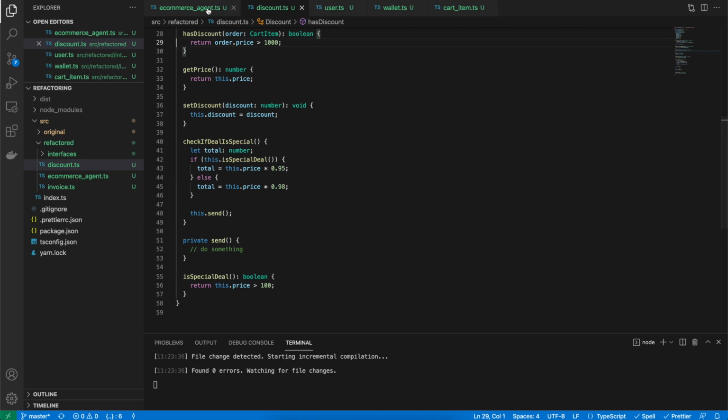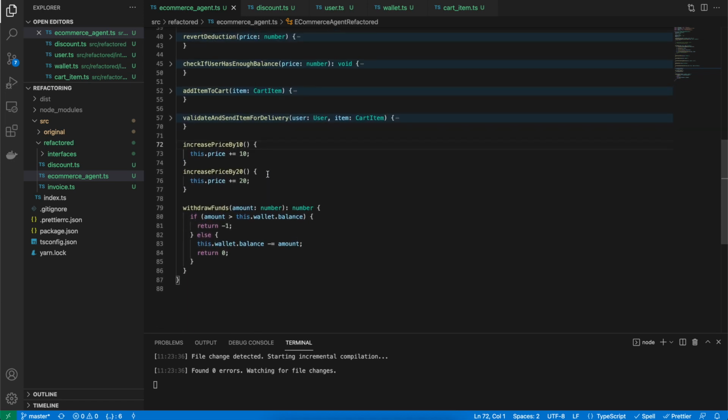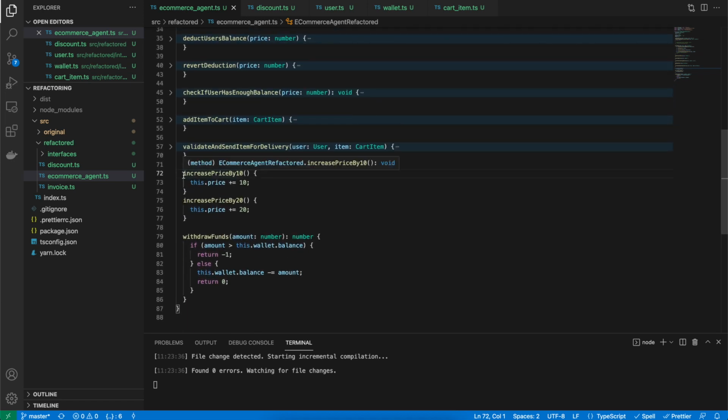All right, so let's go back to our e-commerce agent. The discount class looks good. Okay, on the bottom, I can see two functions saying increase price by 10 or by 20. So these methods are a very bad way of writing code. I know it's an extreme case.